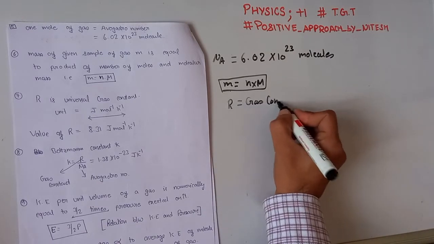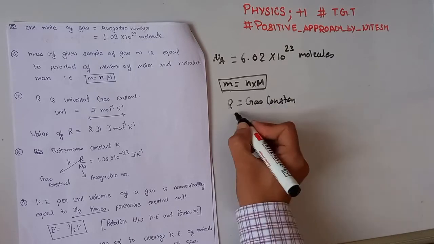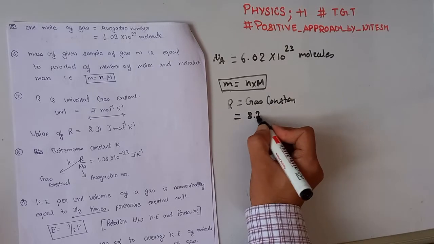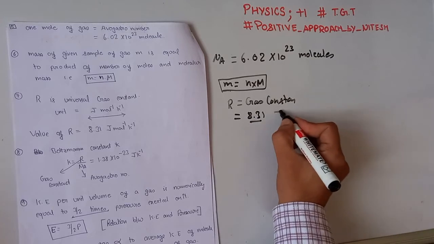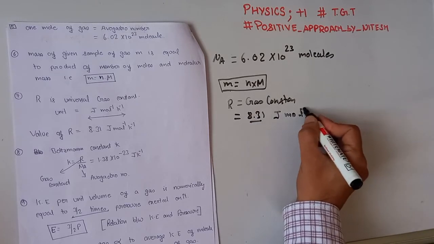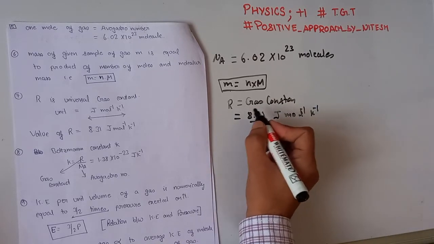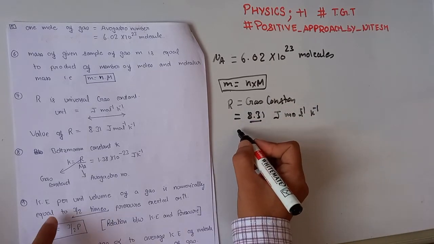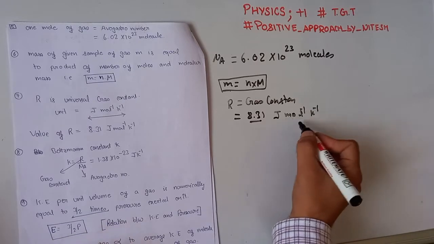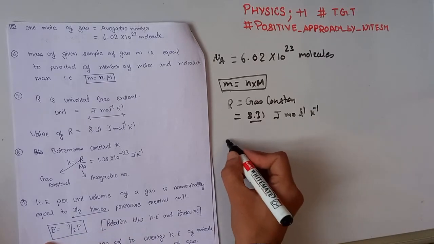And what is R? R is gas constant, and its value is equal to 8.31, and its unit is joule mole inverse K inverse, where R is the universal gas constant. And now what is K?